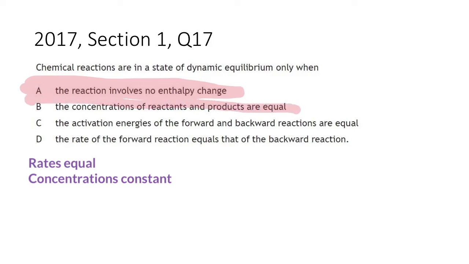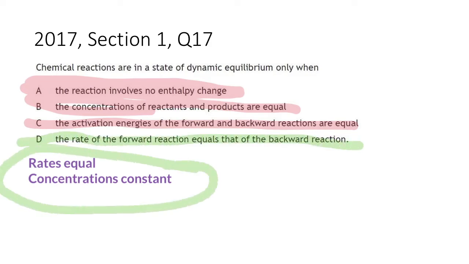Again, no. Concentrations constant. CC, concentrations constant. C. The activation energies of the forward and backward reactions are equal. No. It's possible, but it's highly unusual, and it's really not relevant to equilibrium. We'll just score that one out as well. D. The rate of the forward reaction equals that of the backward reaction. Yes, that fits what we already know. Rates are equal, concentrations constant.